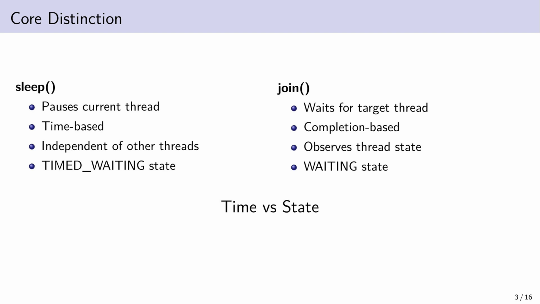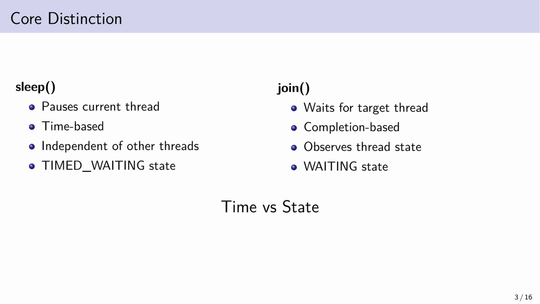Sleep pauses the current thread. It doesn't look at any other thread. It doesn't check if work is done. It just waits. Join is different. It waits for another thread to finish. It observes state.